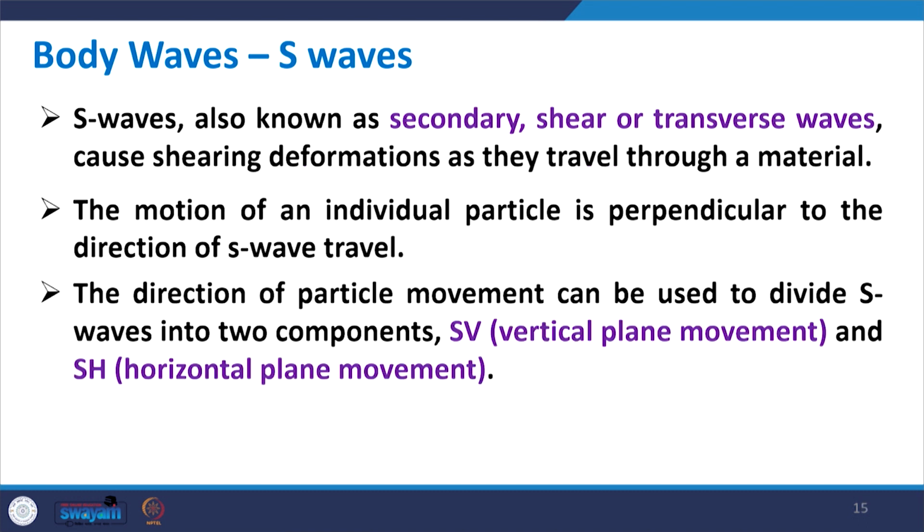Contrary to this, the S wave is also known as a secondary wave, shear wave, or transverse wave, and as the name suggests, it causes shear deformations as it travels through a material. So, P wave has compression or expansion, while S wave generates shear deformations. The motion of an individual particle is perpendicular to the direction of S wave travel. The direction of particle movement can be used to divide S waves into two components: the vertical component is called SV, and the horizontal component is called SH.